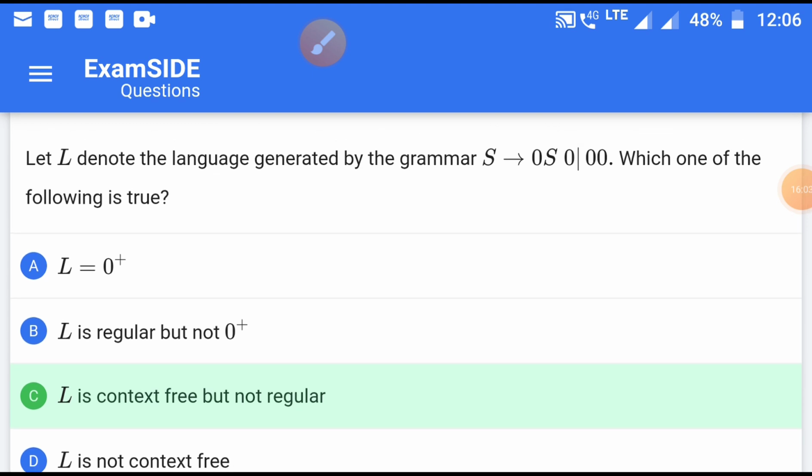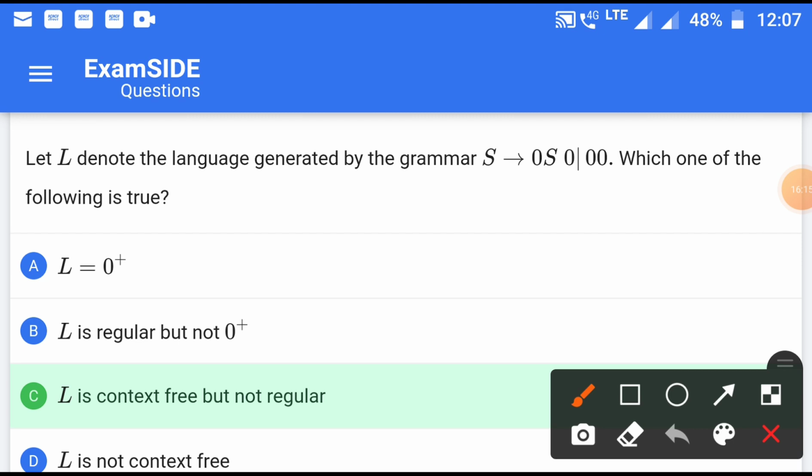One way is that it may not be regular, because if we directly observe the production rules, the production rule is type 2, it is not right linear or left linear, so in this way we can say that it is not regular. Otherwise the language generated by it is a regular language.